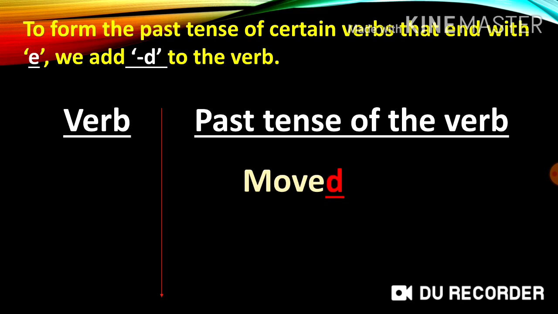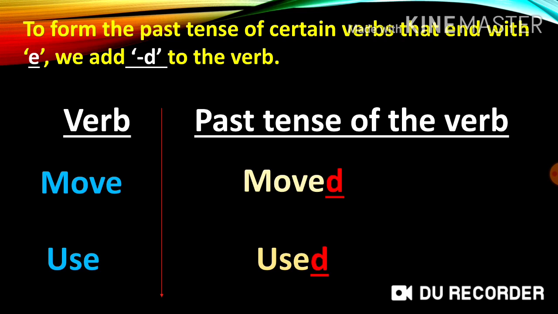The past tense of the verb moved is formed by adding d to the verb move. Next, the past tense of the verb used is formed by adding d to the verb use. So children, to form the past tense of certain verbs that end with e, we add d to the verb.